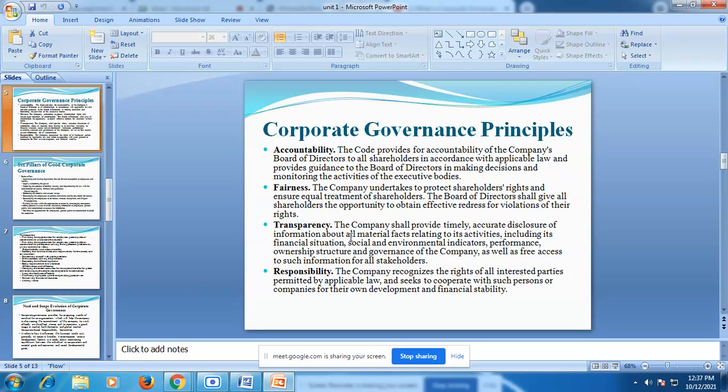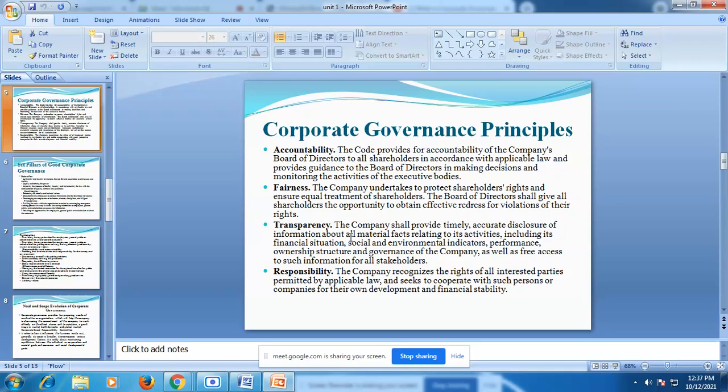So this is the third principle of corporate governance. Next is responsibility. Responsibility is also one of the important principles of corporate governance. Shareholders have some types of responsibility, as well as companies. The company recognizes the rights of all interested parties permitted by the applicable law and seeks to cooperate with such persons or companies for their own development and financial stability. Okay, so these are the principles of corporate governance.